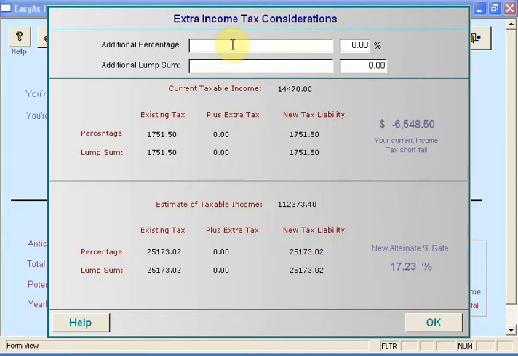Let's say there's an extra percentage of money that you have to pay the government, or there's something you know that you have to put aside out of your money each year. I guess you could probably include child support here. I don't know. Whatever works for you, do it. It's an area where you can start looking at how much more money I've got to take out of my pay to pay and support things, just so that you can get a better idea of budgeting.